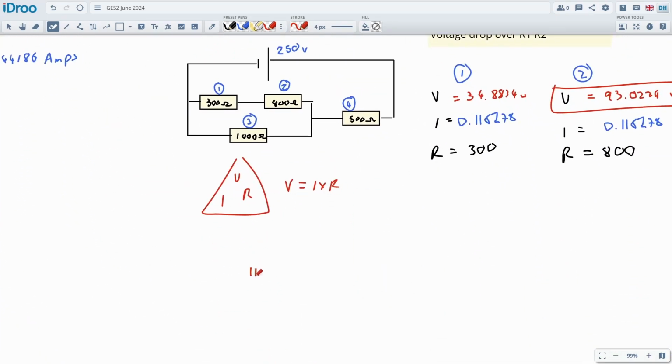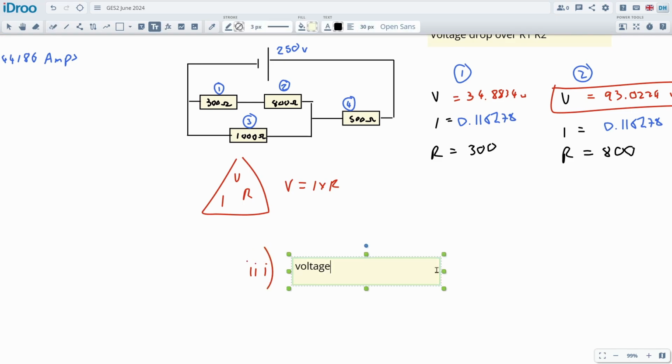So part III: the voltage drop across the 800 ohm resistor is 93.0224 volts.